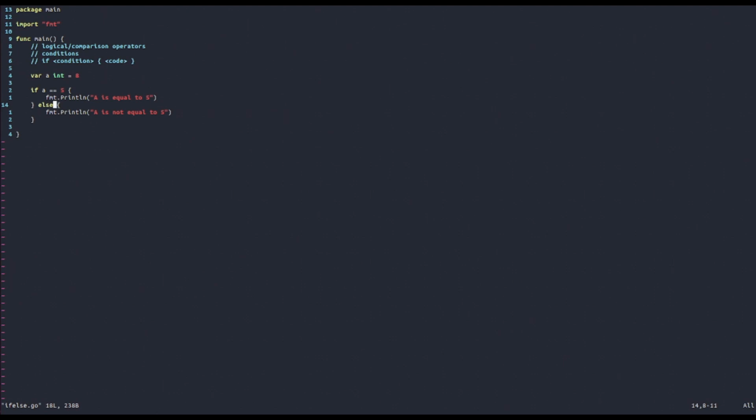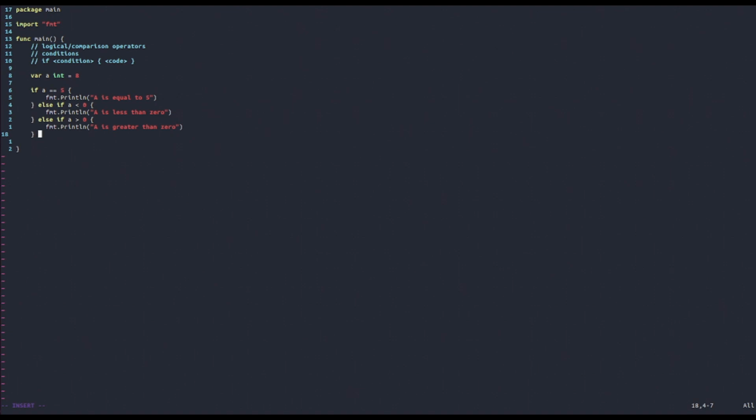Now we're going to give the general syntax for that expression, and that is else if, and then after we just put our condition. So in this case, for example, let's say else if a is less than 0. Then if a is less than 0, we want to print out a is less than 0. And then we can say else if a is greater than 0. Then we can just say a is greater than 0. And maybe lastly, we want to say if a is equal to 0, we want to say a is 0.